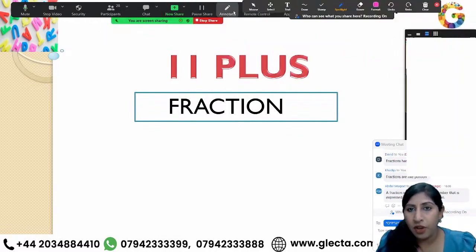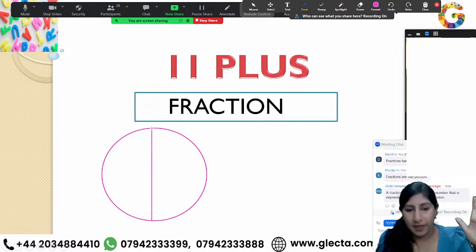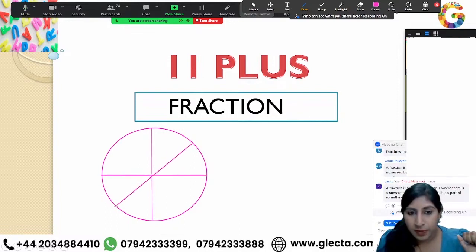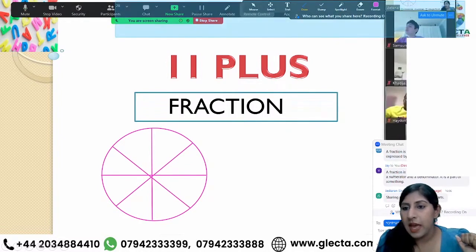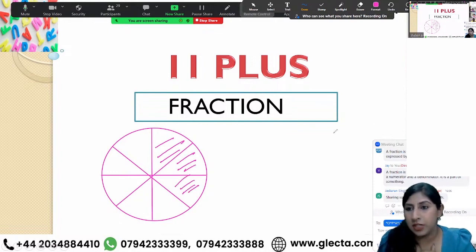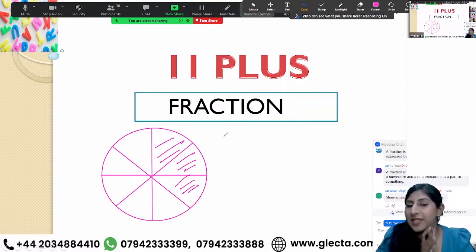For example, if I draw a circle, it would be very boring, so imagine this is a pizza with cheese toppings. Yummy. Now I have divided this pizza into 8 slices, and out of these 8 slices, I am giving Khadija 3 slices. What fraction of the pizza is Khadija getting?